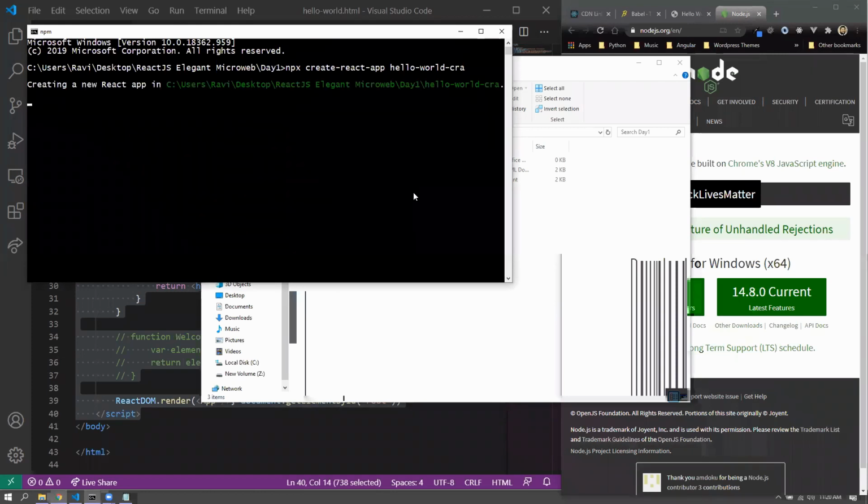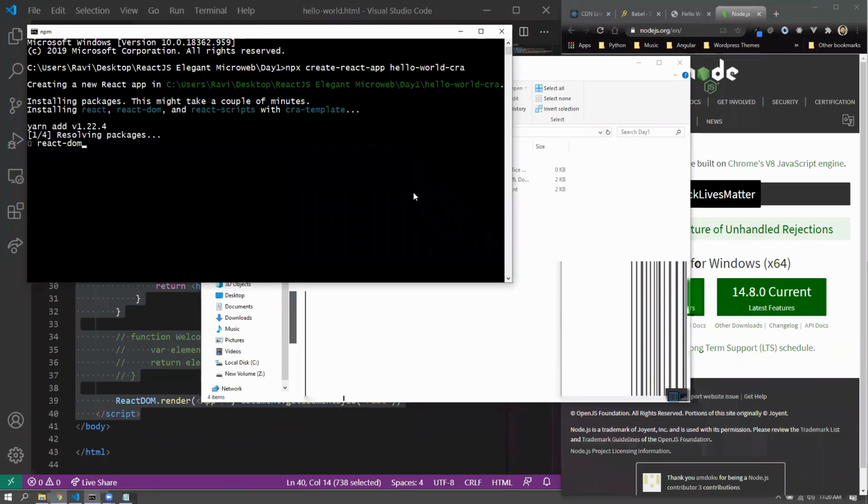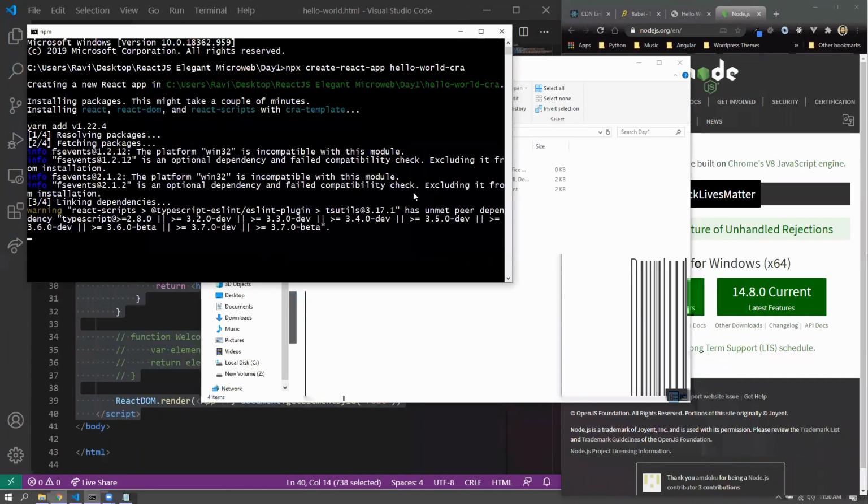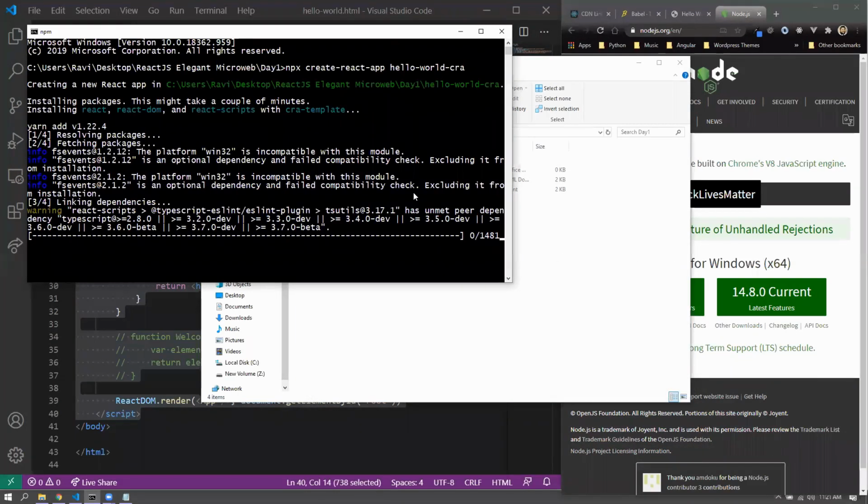I have skipped a couple of steps of installing Create React App globally and all, but now with this npx utility available, we don't essentially have to install Create React App globally. So that would still be fine. Without installing globally, you can just utilize this particular Create React App. It's a really cool thing. So while this installs, I'll just recap on what we have done thus far and what we are going to do.